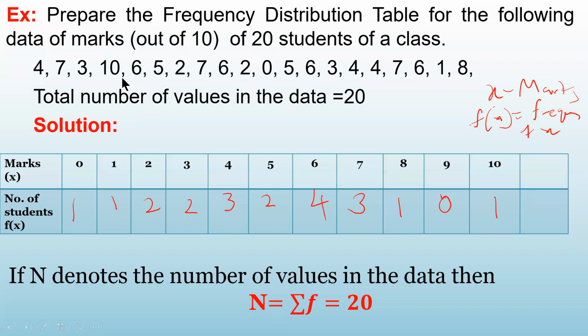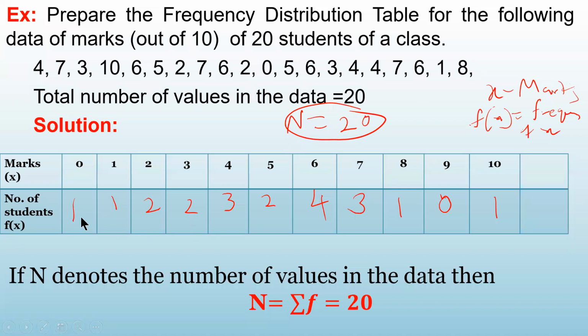Now, how many values are there in the data? Total number of values in the data. कितने values है? 1, 2, 3. अब count कर लो. 20. ये data जो है 20 students का data है. So what is the value of capital N? Number of values in the data. That is capital N is 20. Correct? Count them. They are 20 in numbers.